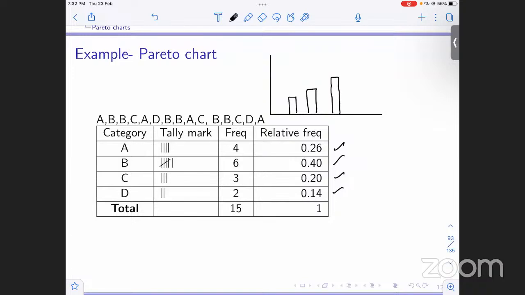Then it is like this, in the sense that order is being maintained with respect to the relative frequencies. Or it can go the other way, the decreasing order. But in both cases, we are maintaining the logical ordering of the variable, right? So this is what we use a Pareto chart for.